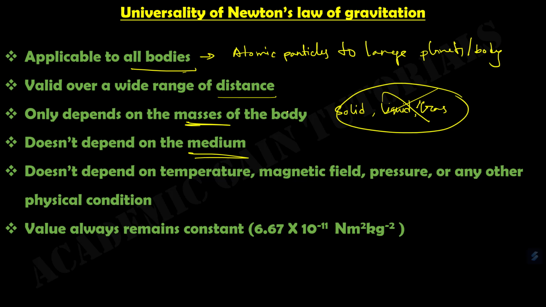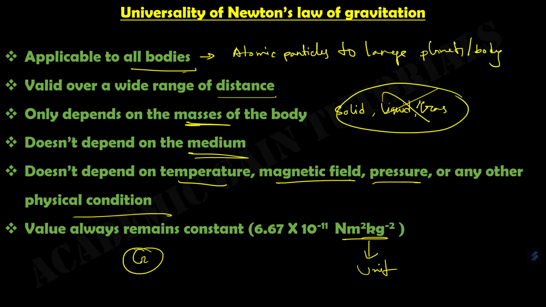Then the next one is that it doesn't depend on temperature, magnetic field, pressure, or any other physical condition. G is a universal constant. The gravitational constant is a universal constant, and its value is 6.67 × 10^-11 N m² kg^-2. This is the unit of G. So this is all about the universality of Newton's law of gravitation.